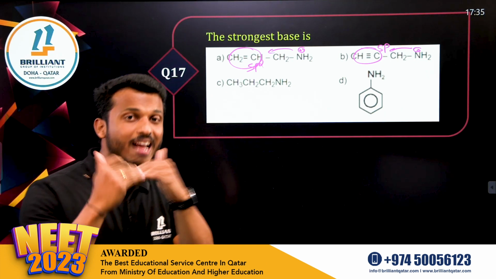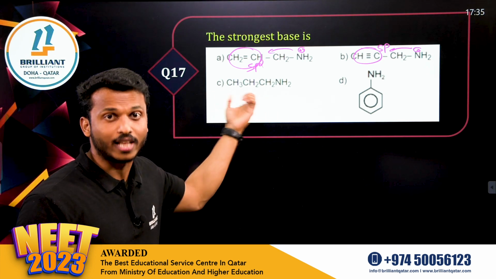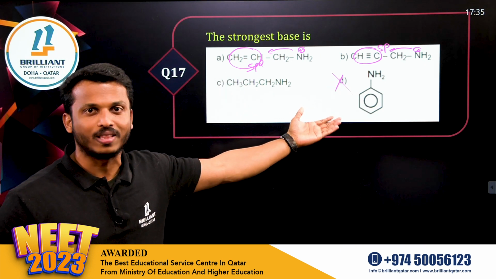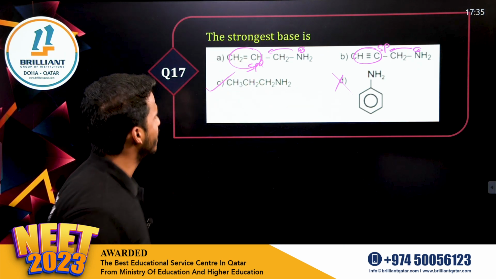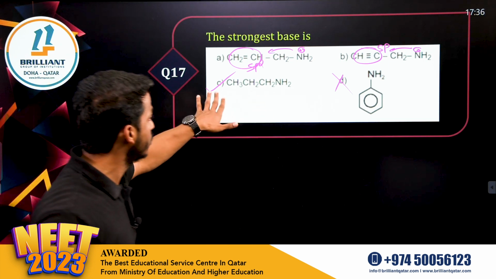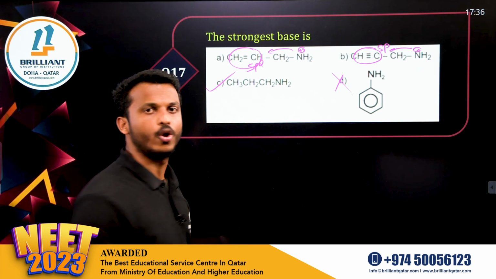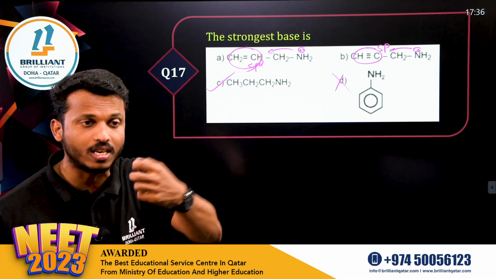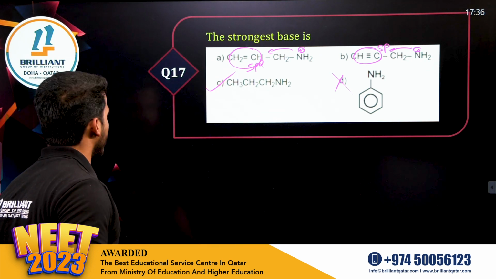Alkene amines and alkyne amines are less basic than which one? Alkyl amines, right? Okay, meaning saturated amines. Whereas option D, definitely we can cut it because it's an aromatic amine. The lone pair is not available for donation because it's involved in resonance. So which is the strongest base, dear all? Aliphatic amines, meaning saturated, alkane with amine, are more basic because they act as a donating group. So why not alkenes and alkynes? More s character means more electronegativity, so they are not ready to give the lone pair so easily to other compounds. Okay, so the answer is option C.